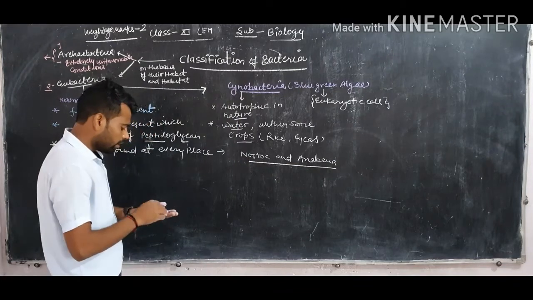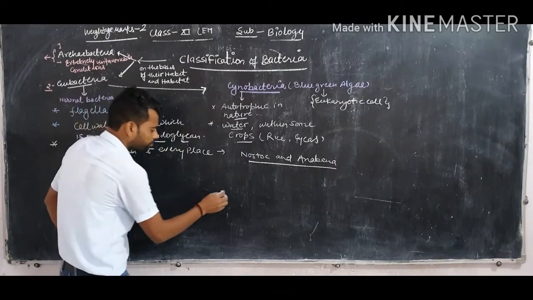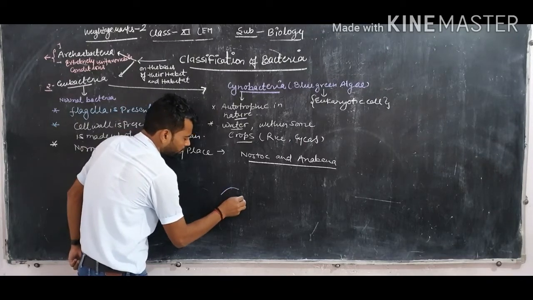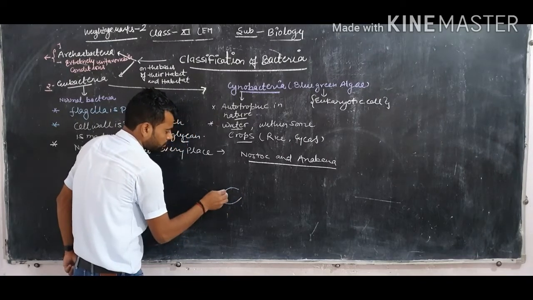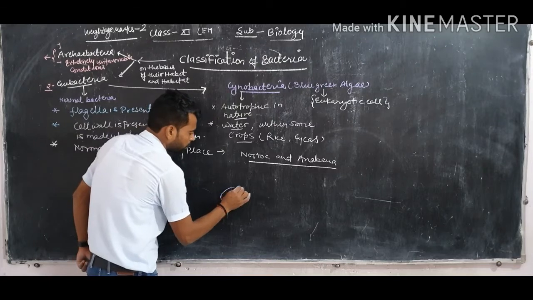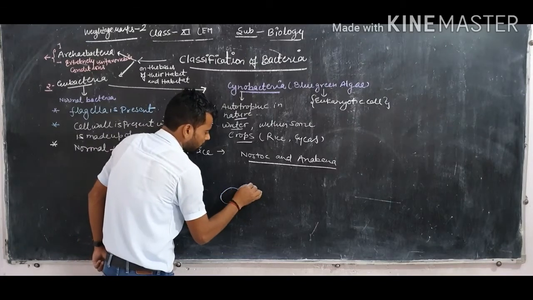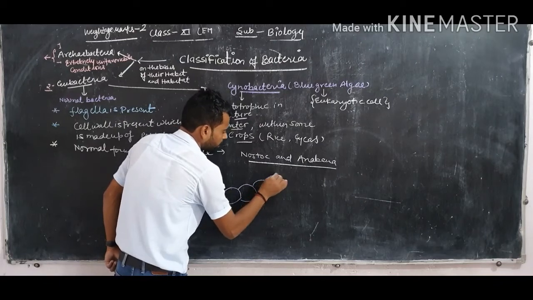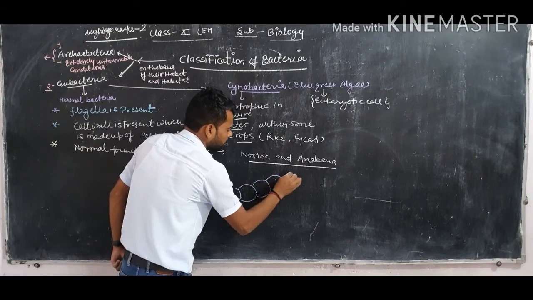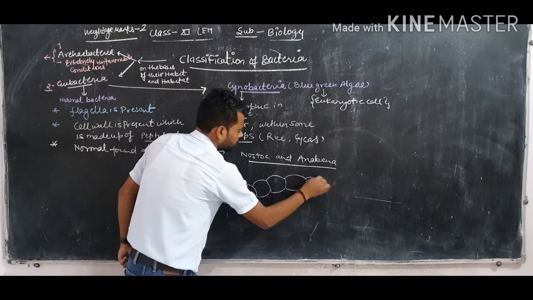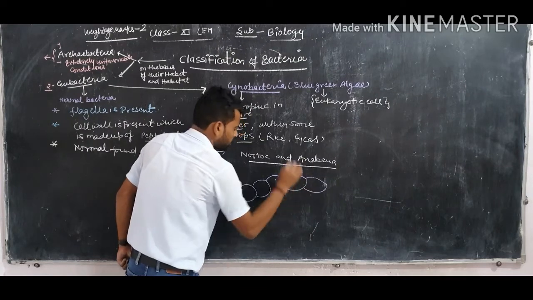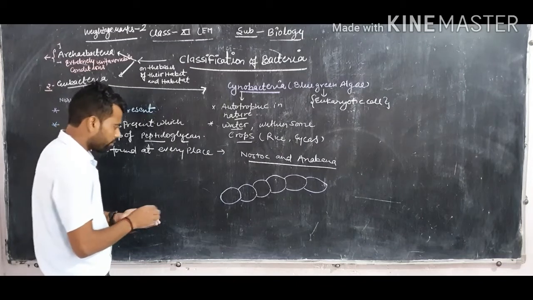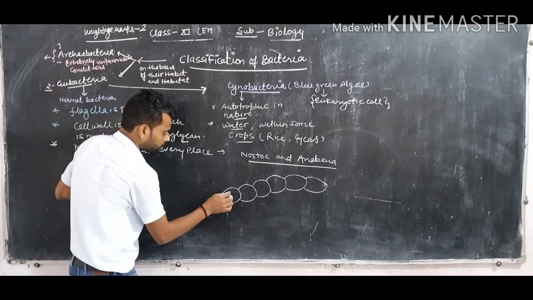Nostoc and Anabaena have a special type of structure, in which each is made up of a chain of cells.